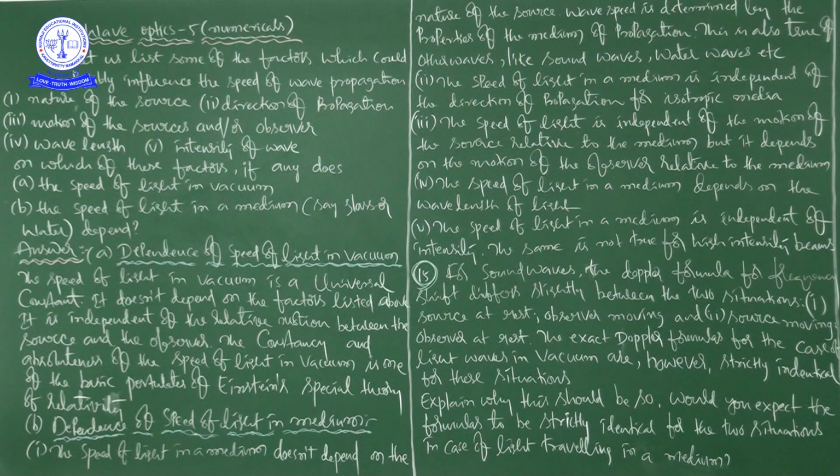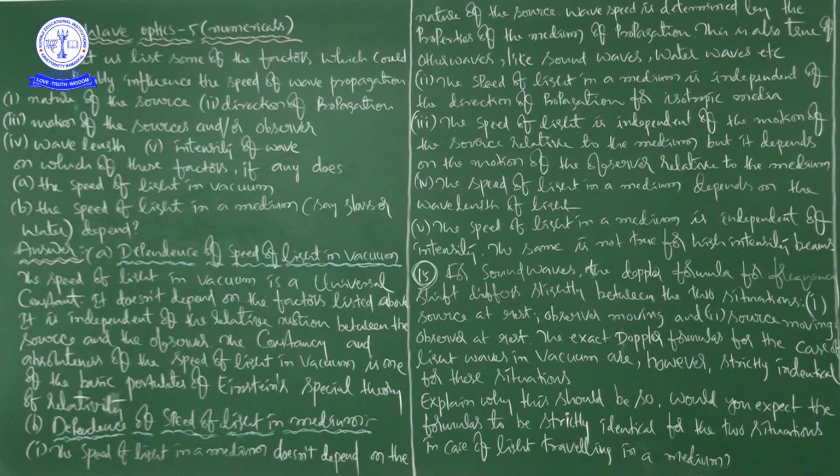Just keep in mind the constancy and absoluteness of the speed of light in vacuum is one of the basic postulates of Einstein's special theory of relativity, right? What is the theory of relativity and what benefit is the world getting from that scientific idea, the special theory of relativity, we all know.